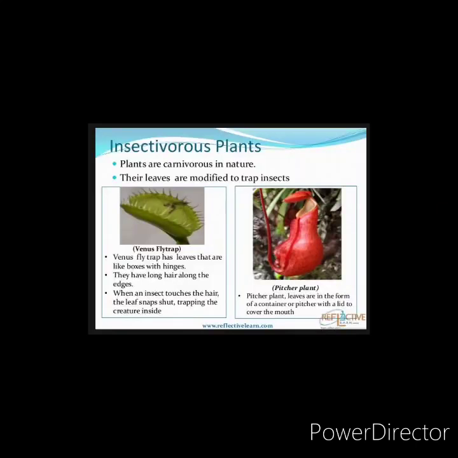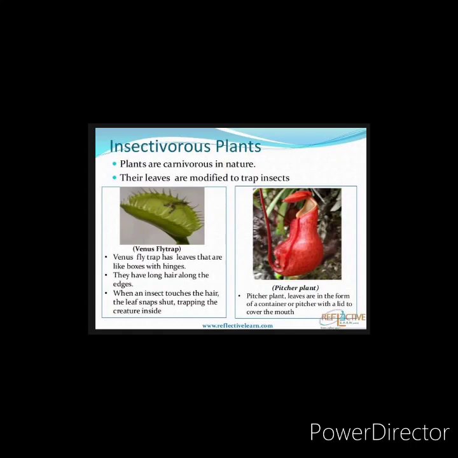Let's take some examples. Venus flytrap. You can see the picture of the Venus flytrap, and one insect is already trapped in the leaf. So they have leaves that are like boxes with hinges. They have long hair along the edges.